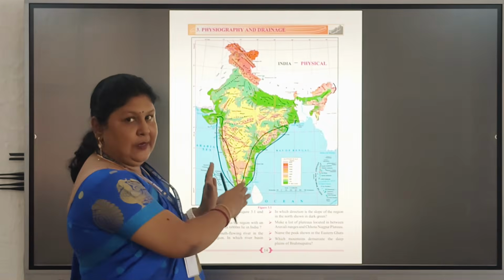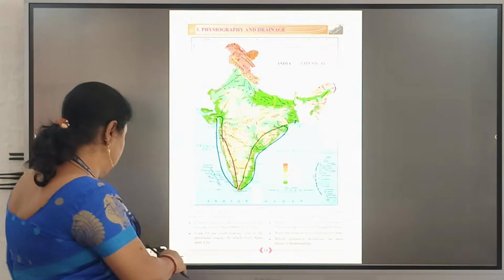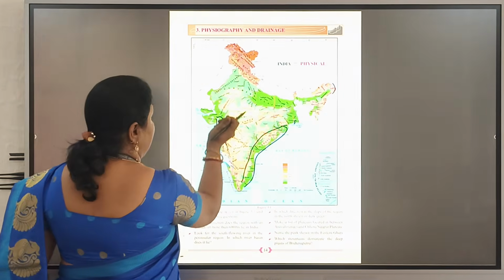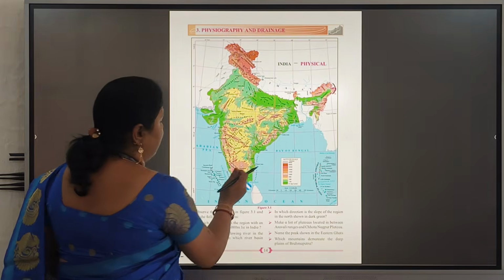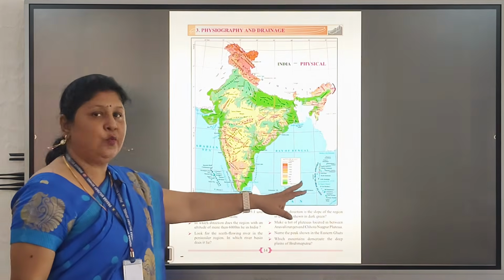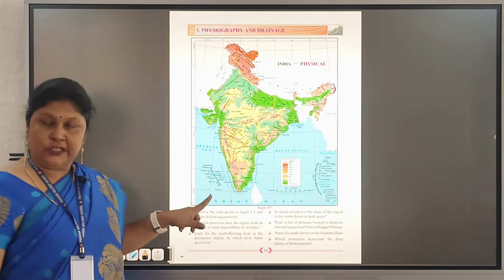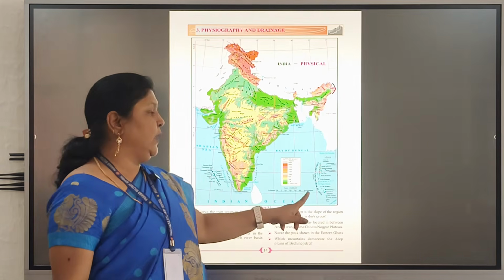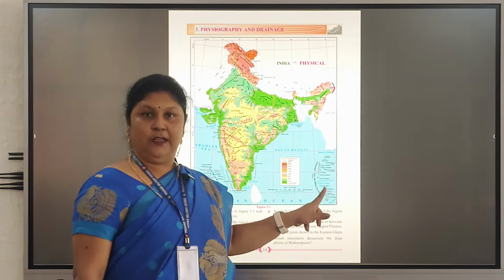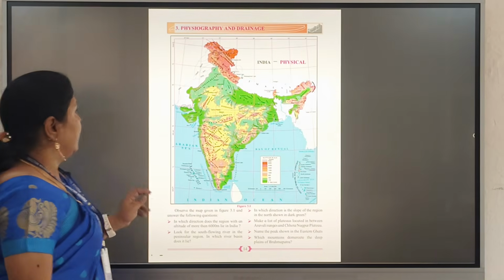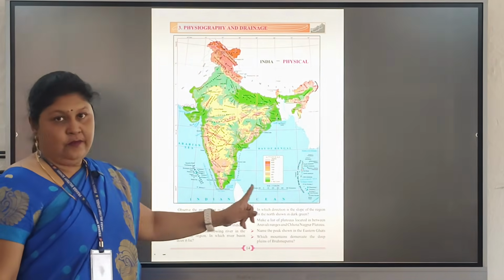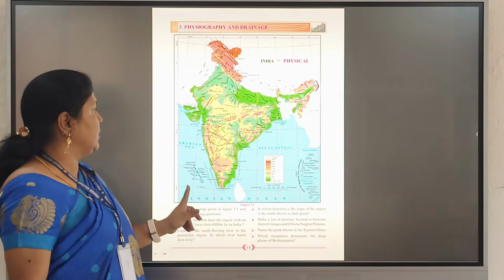The tapered part is the Indian Peninsula, and the last, the fifth one, are the islands on both the sides. Here in the Arabian Sea we can see the Lakshadweep Islands, and in the Bay of Bengal we can see the Andaman and Nicobar Islands. At the end we can observe the Indian Ocean.